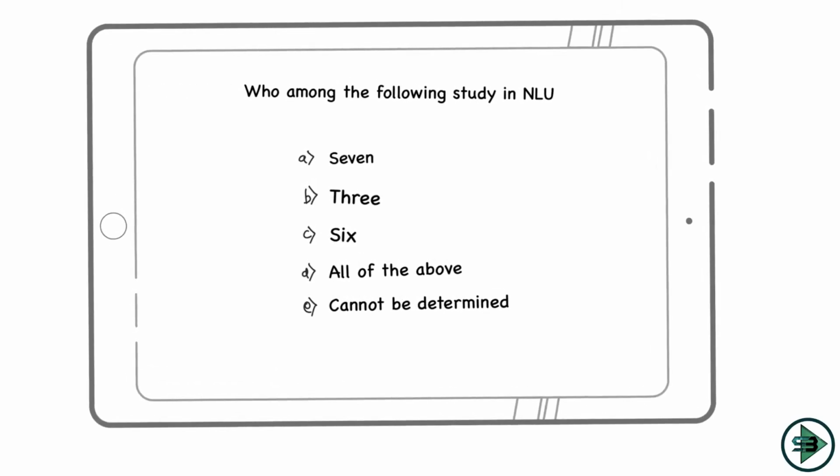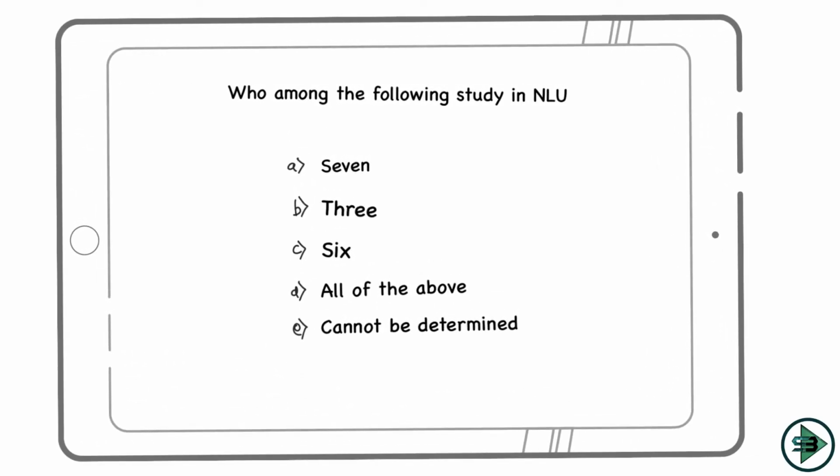So let's see what options are given to me. I have a 7, yes. I have a 3 here, yes. 7 and 3. But it's 6 here, and instead of 6, I can also have a 2. So I cannot go for all of the above, right? Because in the place of 6, I can also have a 2. So the answer for this would be not A, not B, not C, not D. It will be E, cannot be determined. It could be 6 or 2, which may or may not happen. That's why the answer is cannot be determined, because I'm not sure of the answer here.